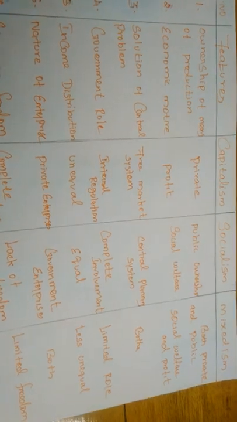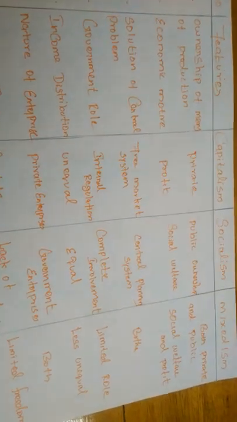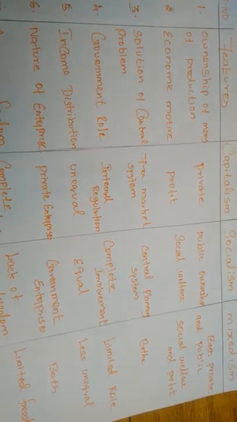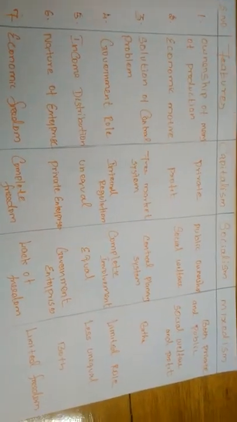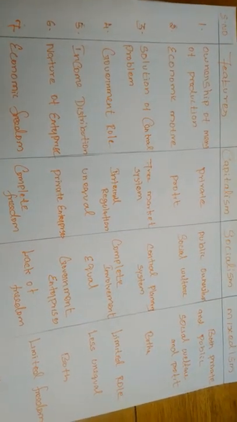Next, solution of the central problem. If any problem arises under capitalism, socialism and mixedism, how will they be handled? Under capitalism, the solution of the central problem will be through the free market system. Free market system means, I remember, laissez-faire policies, so there is no government intervention. Without government intervention, all the basic problems and economic activity will be undertaken by the capitalists only.